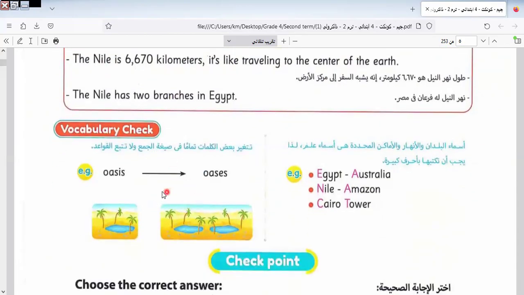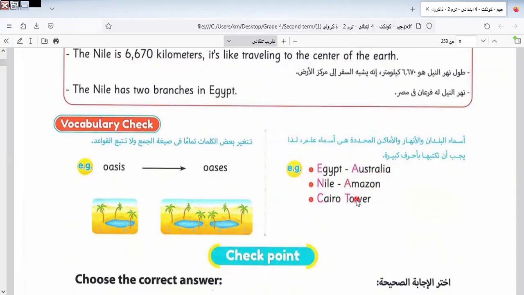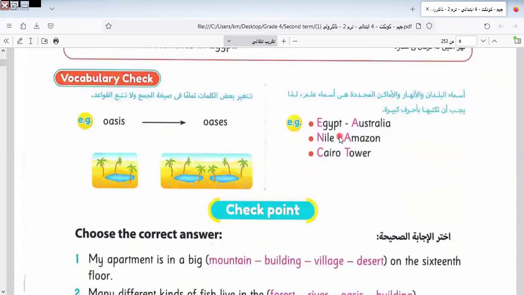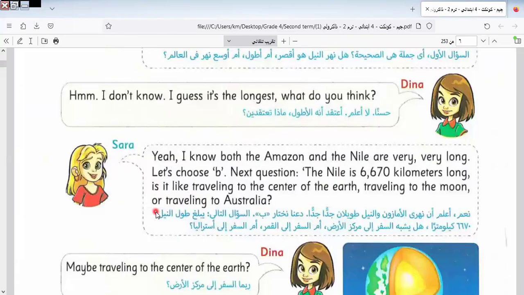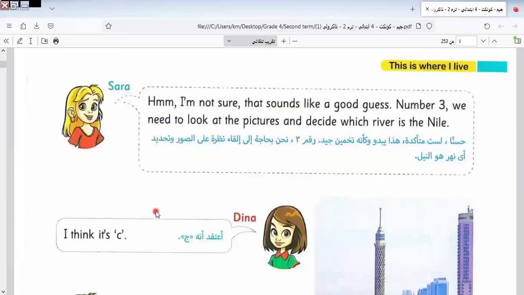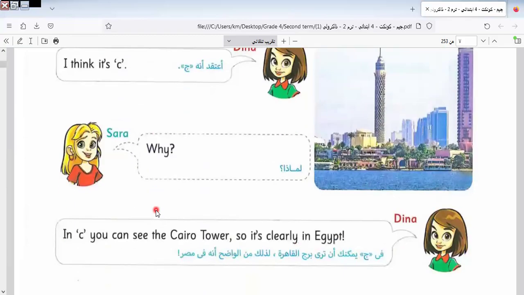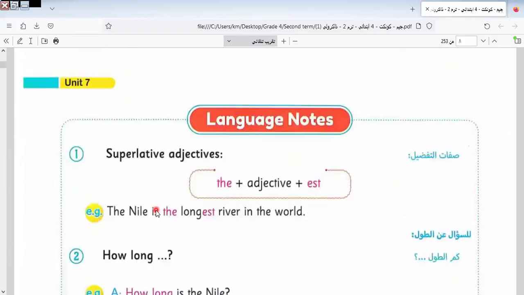Okay, here we have oasis, and oasis is plural. We know here the famous names that must be written in capital letters, like Egypt, Australia, Nile, Amazon, Cairo Tower, because these famous places must be written in this way. Last class I read this text and answered the questions below this text.